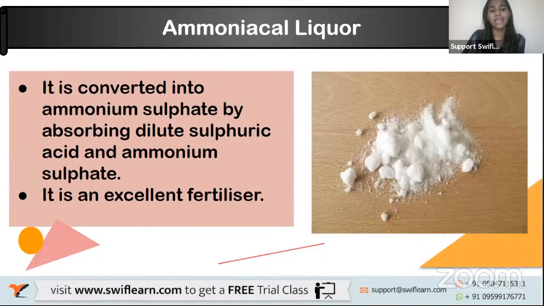Now, ammonical liquor. Ammonical liquor is converted into ammonium sulfate by absorbing dilute sulfuric acid, that is H2SO4. So when you add sulfuric acid to it, it becomes an excellent fertilizer. Okay, so ammonical liquor is an excellent fertilizer. It is nothing but ammonium hydroxide. Okay, that is NH4OH. The formula for ammonical liquor is NH4OH, that is ammonium hydroxide.